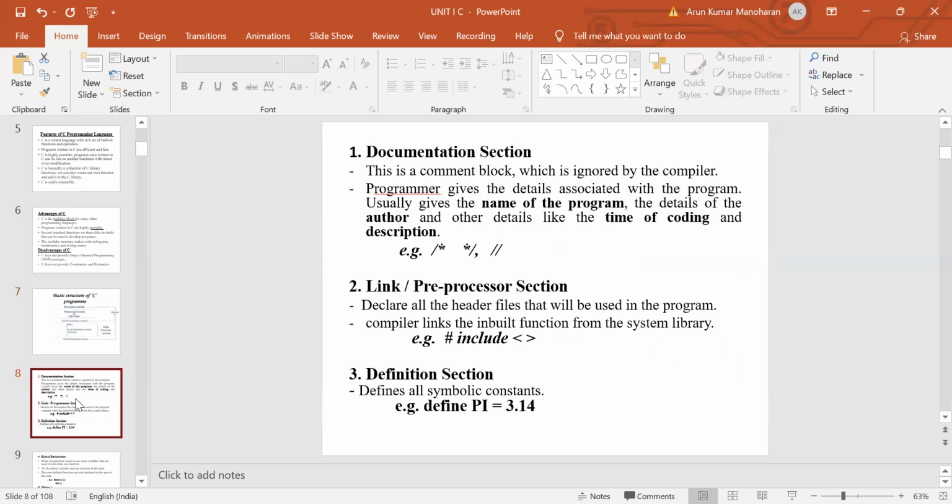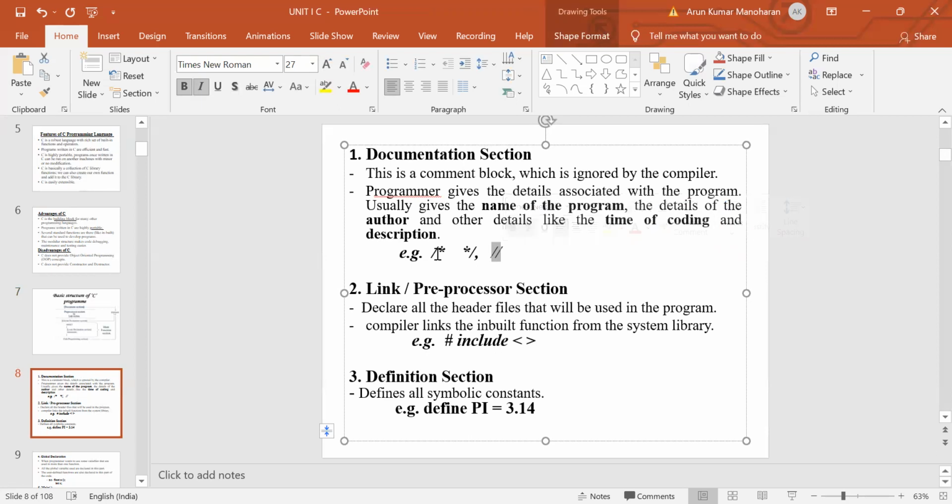The first one is the documentation section. This section consists of a set of comment lines. Comments in C language: a double slash is a single-line comment, and a slash followed by an asterisk, and then an asterisk followed by a slash, is known as a multi-line comment. The documentation section is optional. All the statements written inside the comment lines will not be executed by the compiler. The compiler will ignore these statements.